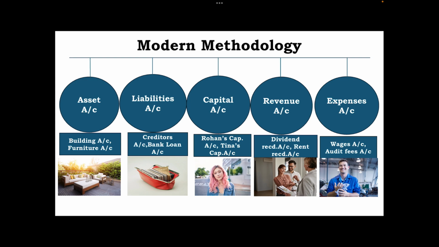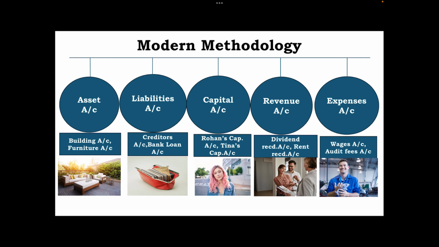What goes in liabilities? They are all the creditors accounts. Please do remember that when we say cash and bank account, it is always debit and it's an asset. The moment it becomes an overdraft account or CC account, that becomes a liability. So creditors account, then bank loan account, they are the liabilities accounts.